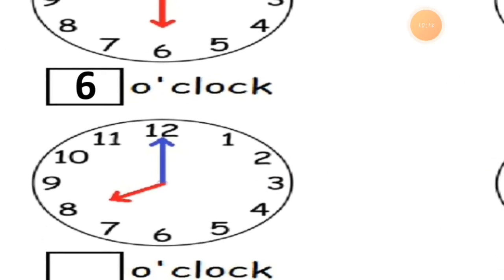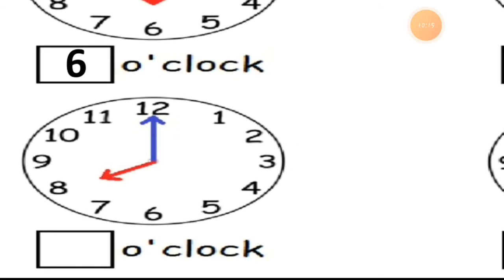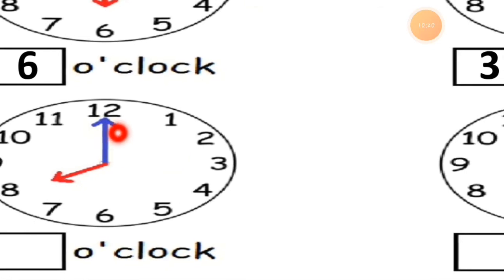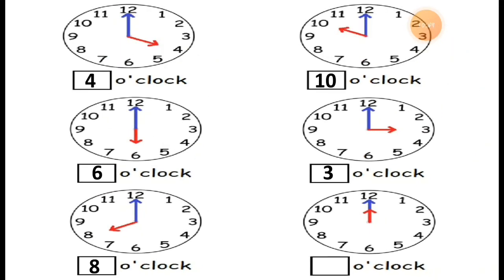Then the next clock here, see this. Here the minute hand is pointing to 12. This is the blue color hand, a long hand pointing to 12, and the short hand, the hour hand, is pointing to 8. The hour hand, which is in red color, is pointing to 8, and the minute hand is pointing to 12. So it is 8 o'clock.